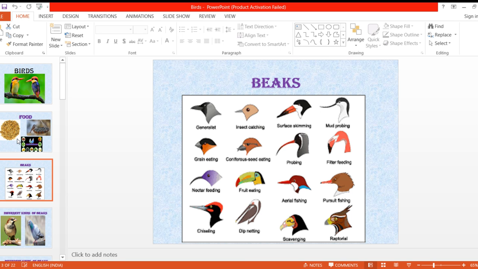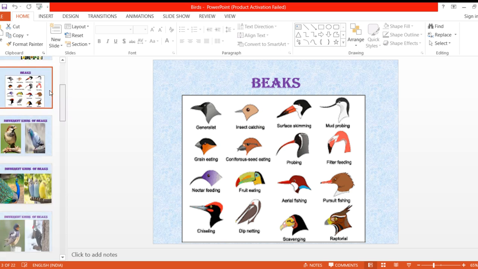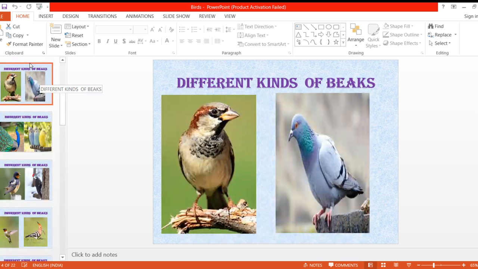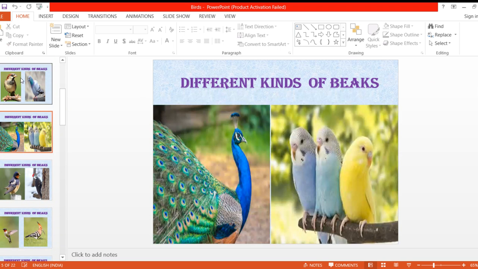The same way, even in the birds also, because of their different kinds of eating habits, they have different types of beaks. Now we will learn in detail about what type of beaks these birds have. Now I'll show you.